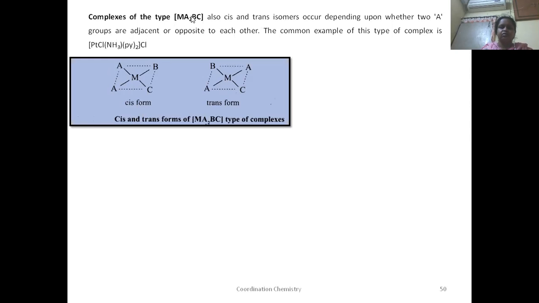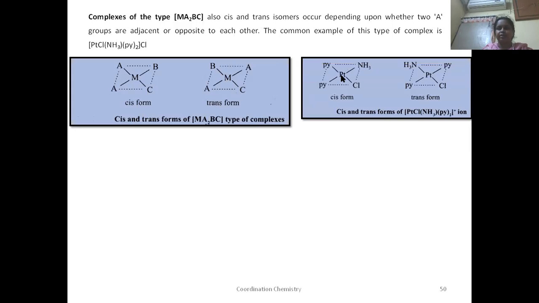First, let us write this form. Now take this A as reference. Show this A on the adjacent sides. Place them adjacent to each other. This will form a cis form. When you write this on the opposite sides, this will indicate a trans form, and write the remaining ligands like this. See here, platinum at the center.